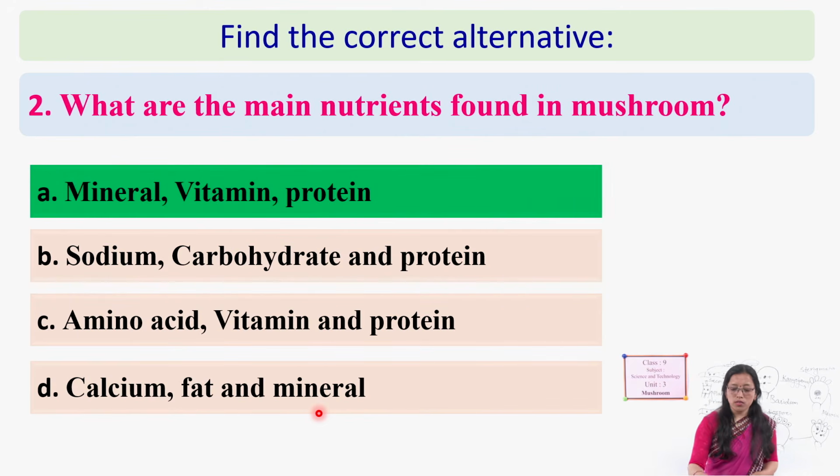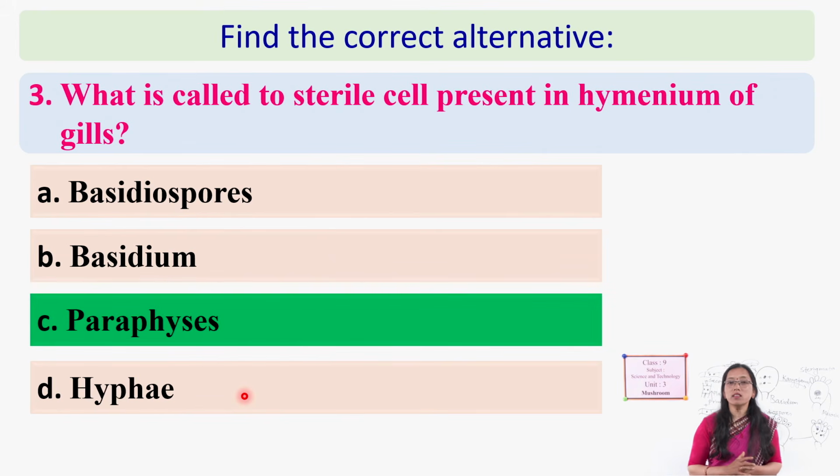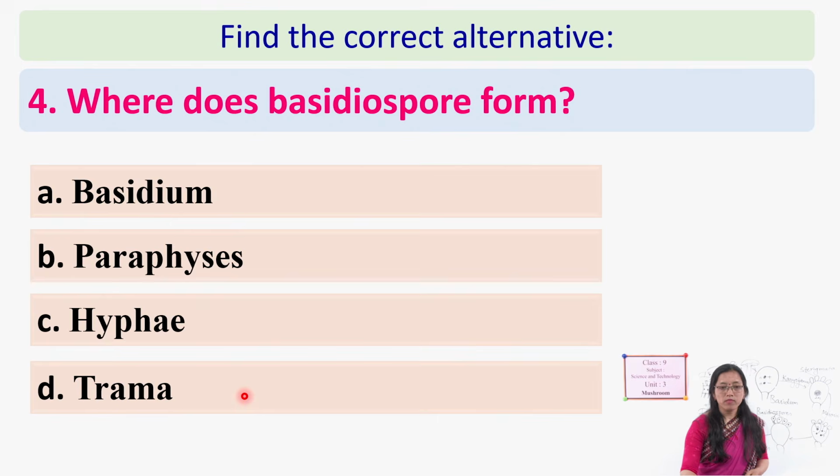And next question, what is the sterile cell present in the hymenium of gills called? In the hymenium, we have seen different types of cells. Those sterile cells present in the hymenium, what do we call them: basidiospore, basidium, paraphysis, hyphae? Which one is the correct answer? Yes, paraphysis. Paraphyses are sterile and cannot produce basidiospores.